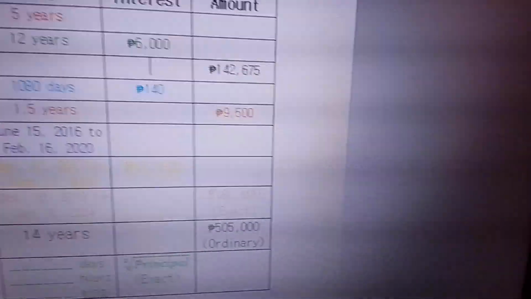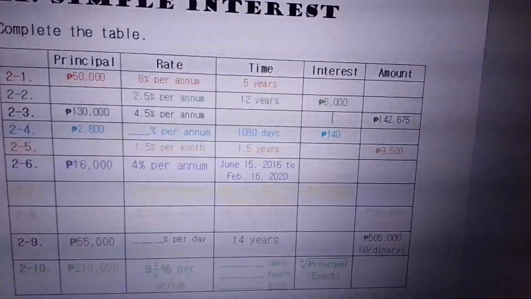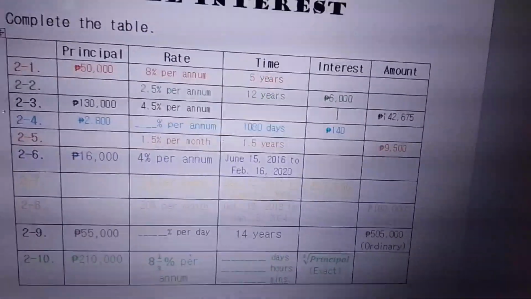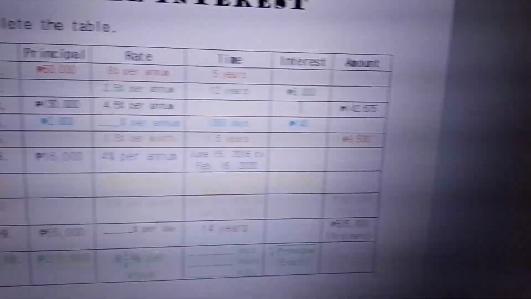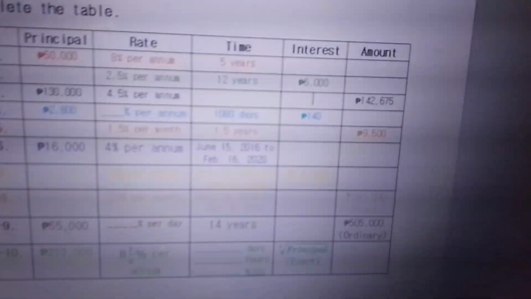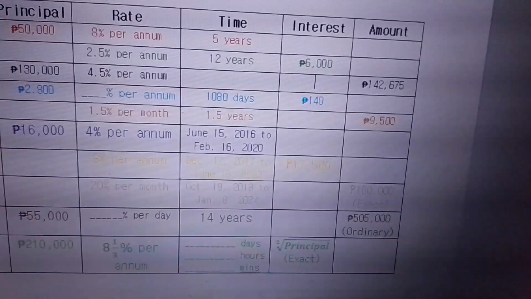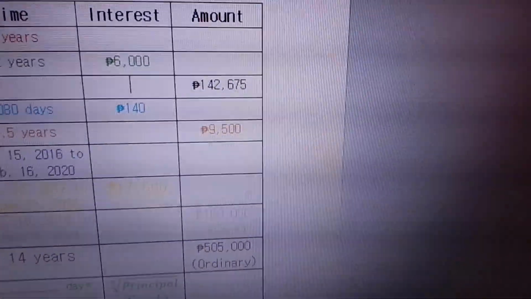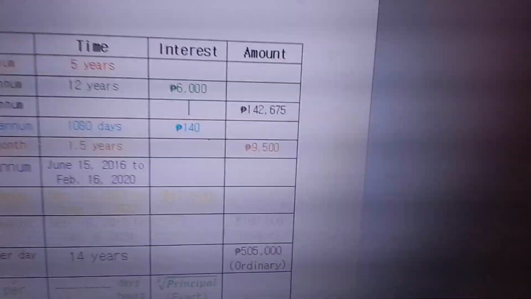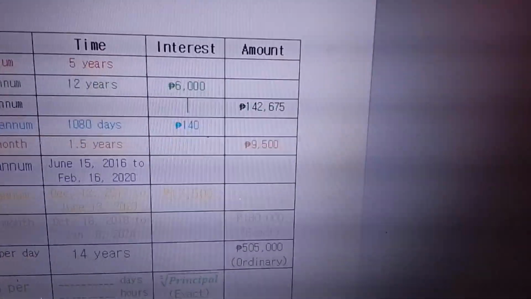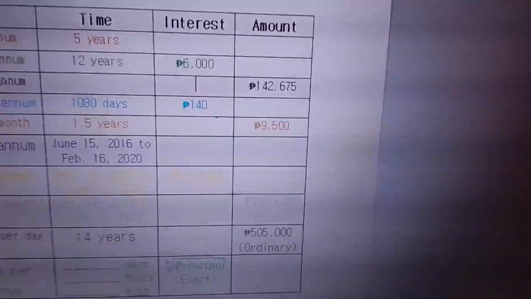Hinighlight ko exact. Remember why in number 6 and number 7, you can do either way you want. Either you solve for the ordinary interest or the exact interest, and either of these two answers will be correct. Pero for this number, it's already specified. When we say exact, ibig sabihin exact interest. Kailangan 365 yung kailangan namin. Kapag ordinary, 360. Pero ang sabi dito, exact. So therefore, anong gagawin namin dito?